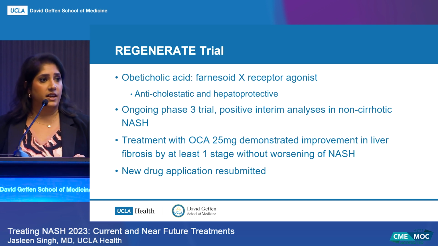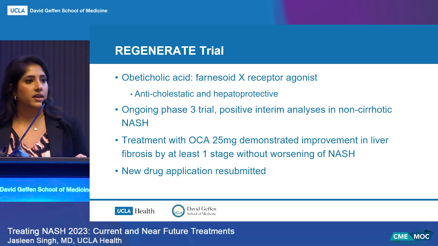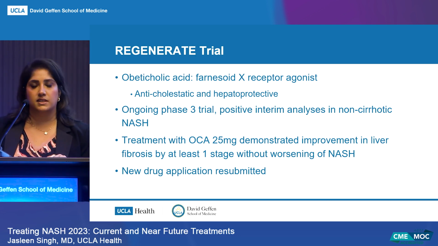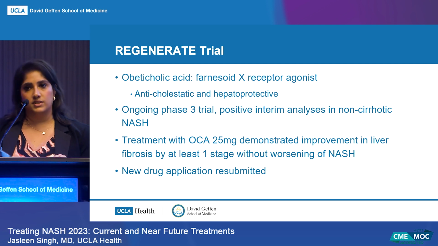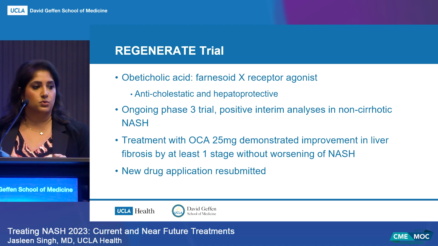There is an ongoing phase 3 trial, but there are positive interim analyses in patients with non-cirrhotic NASH. And essentially that treatment with OCA 25 milligrams demonstrated an improvement in liver fibrosis by at least 1 stage without worsening of NASH, which is one of the endpoints that the FDA looks at. So there was a new drug application that was resubmitted.